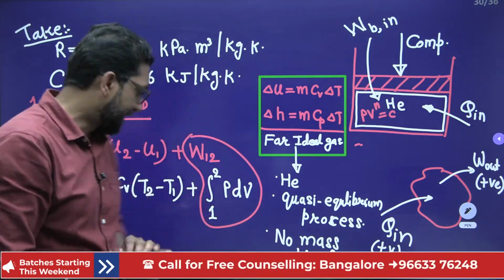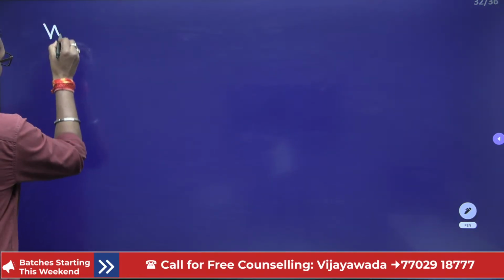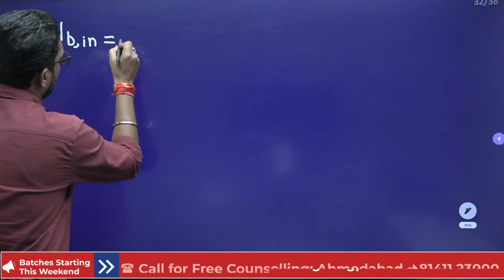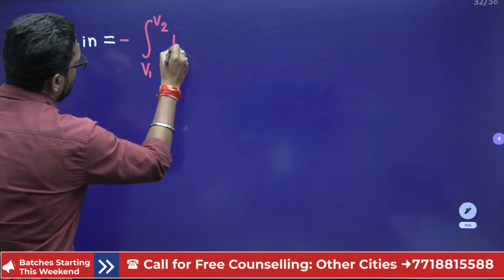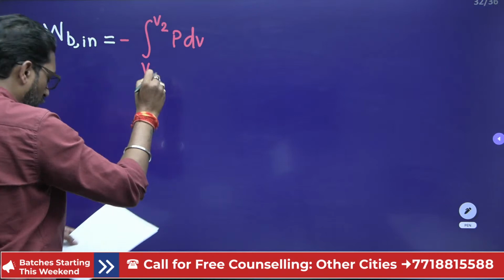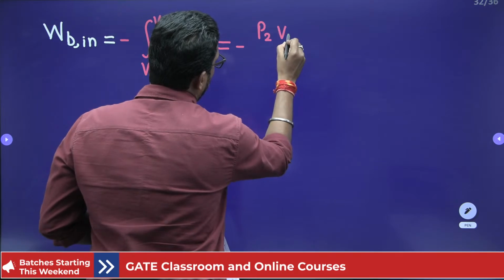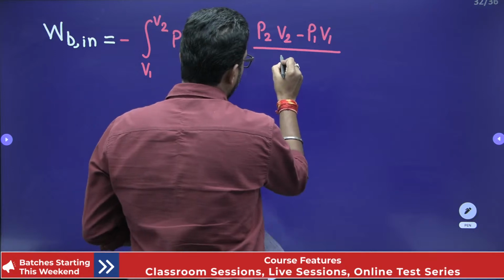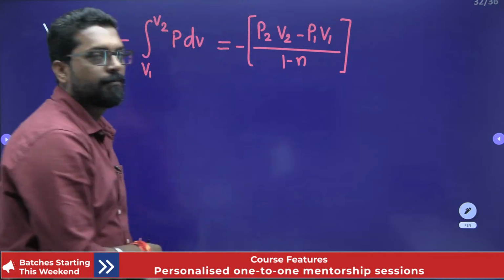So boundary work in, W B in, put a negative sign, integral from V1 to V2 of P dV, and we know that for the polytropic process, it is P2 V2 minus P1 V1 divided by 1 minus n. This we have from the basics.